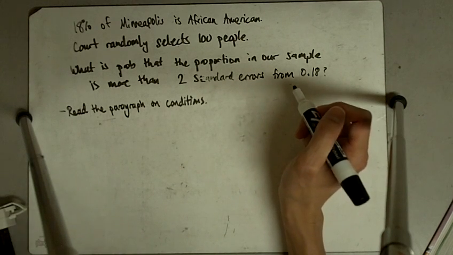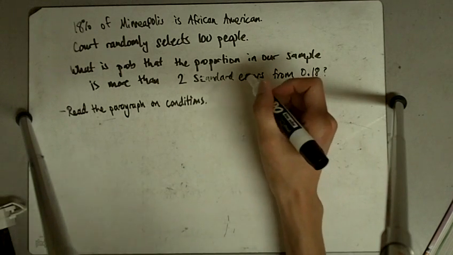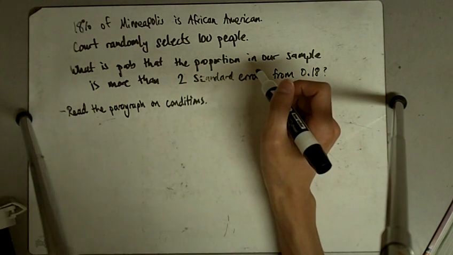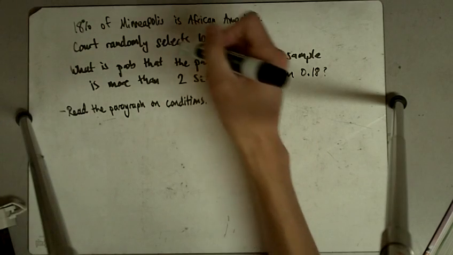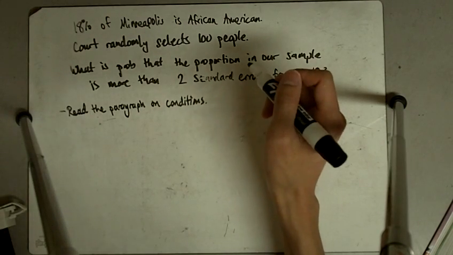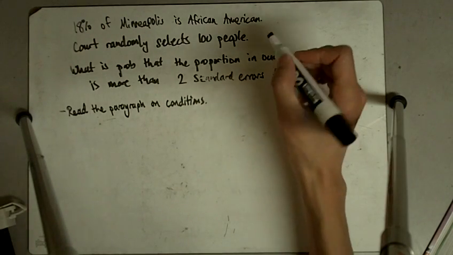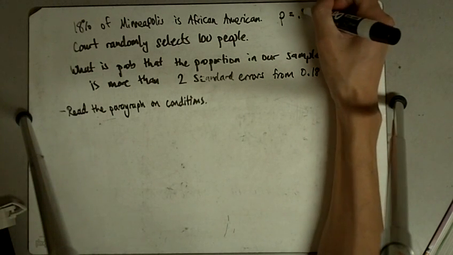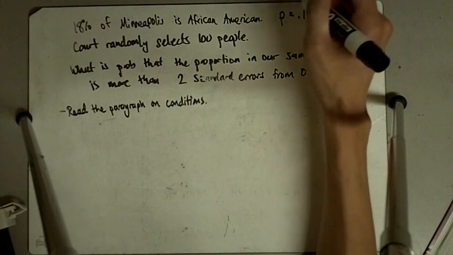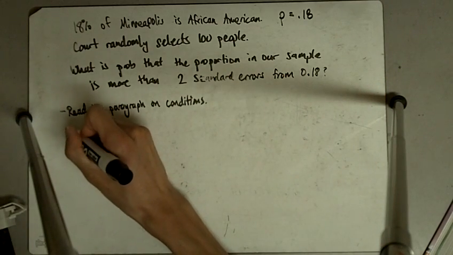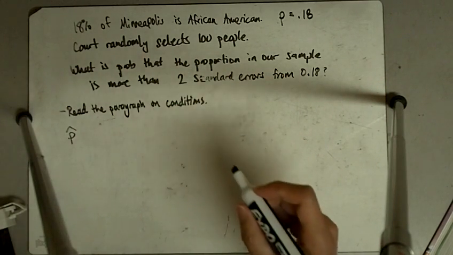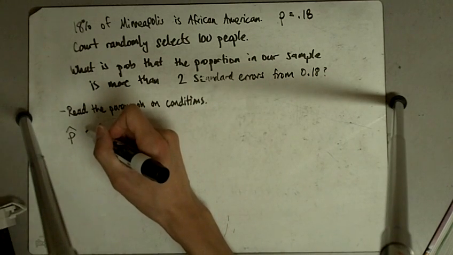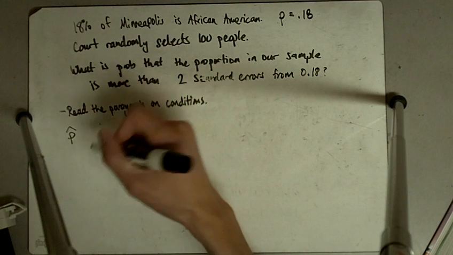All right. So according to this, anytime we take a sample of 100 people, we would expect the proportion in our sample that are African American to be close to 18%. So here it tells us that p, the population proportion, is 18%. Our p hat, anytime we take a random sample of 100, we might not necessarily get 18% African American. We might get more than that, we might get less than that.